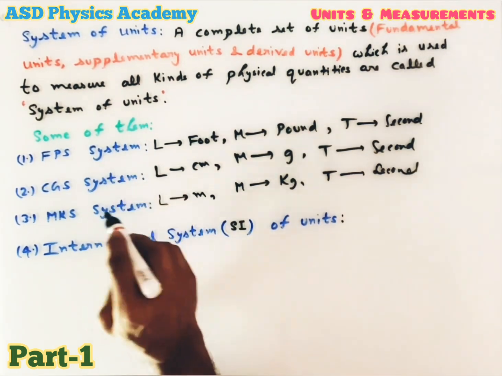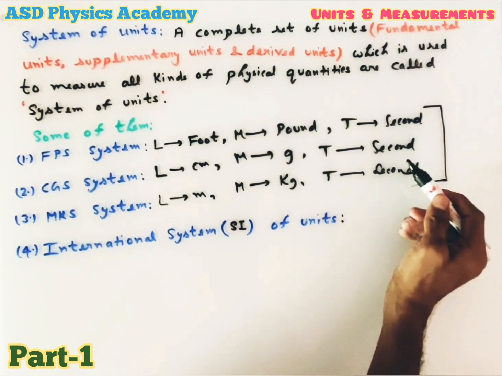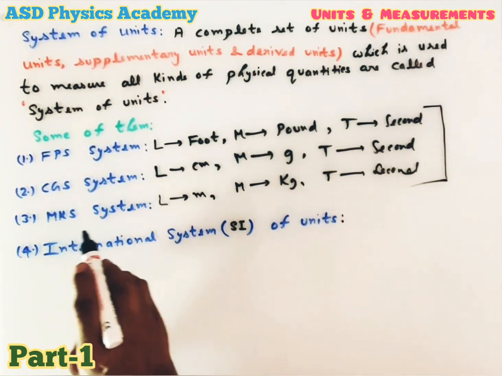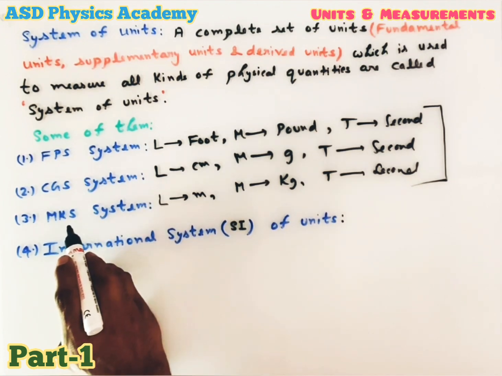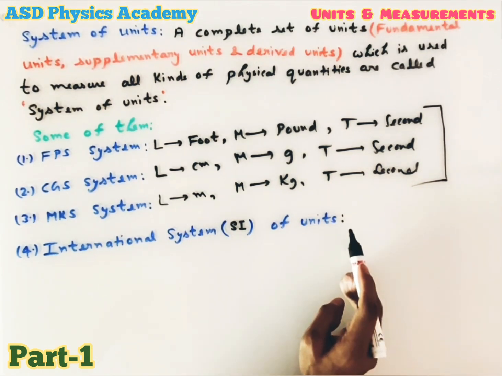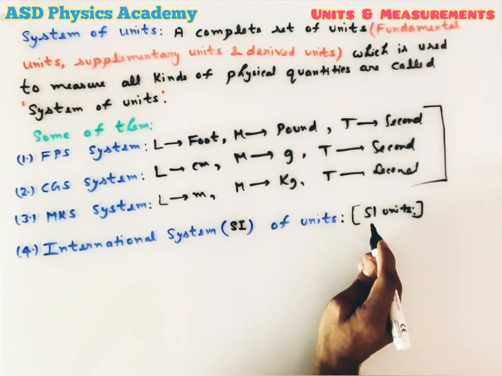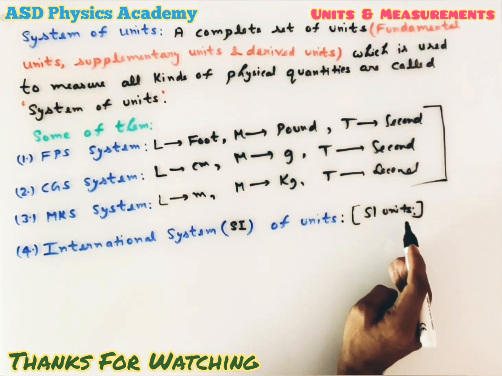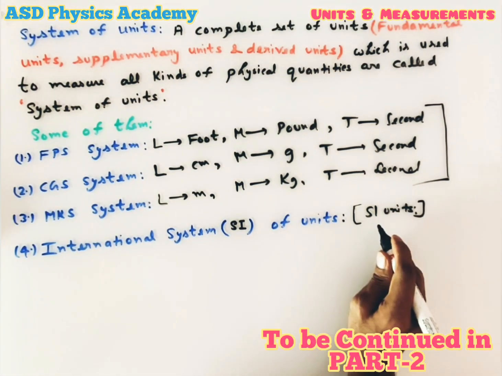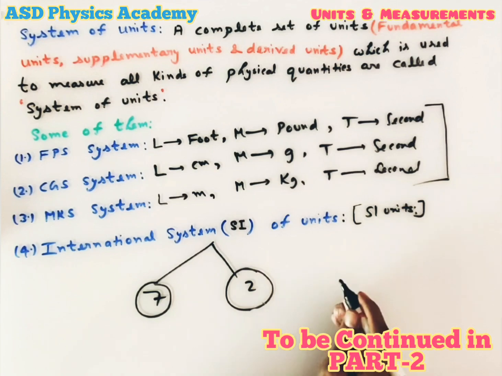So here we can see that in all those three systems, time is common, and each and every time is measured in second. So that time MKS system was quite popular, but in this MKS system some drawbacks were there. So our scientists did some modification in MKS system and we got International System of Units. In short form we used to tell SI units. As this SI units got by the modification of MKS system, hence this SI units is also called rationalized MKS system. In International System of Units, there are 7 fundamental units and 2 supplementary units that we will see in part 2.